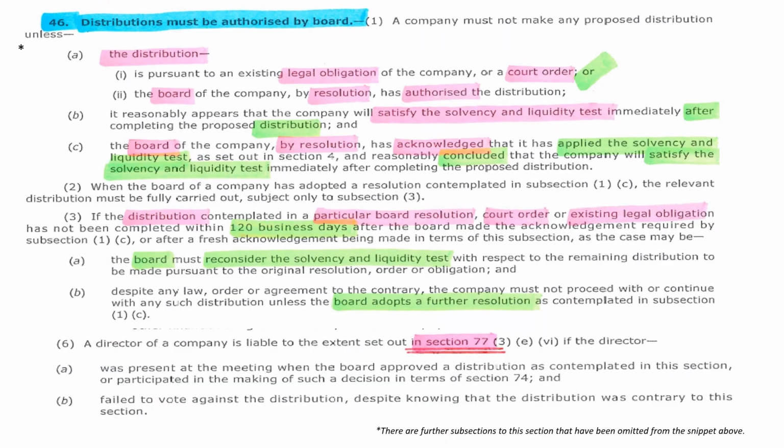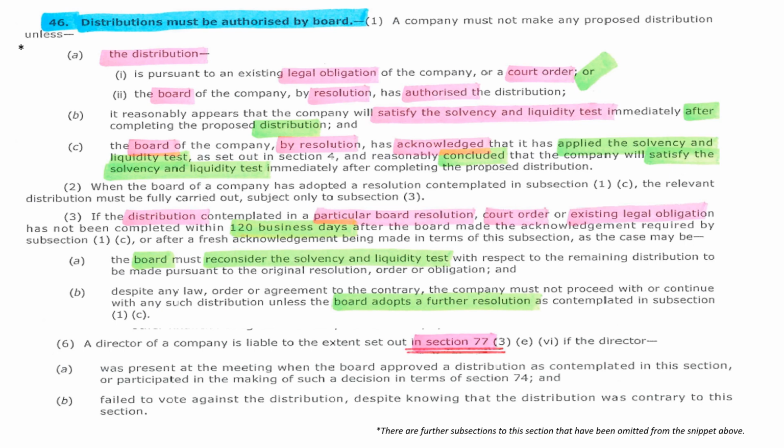A distribution has a defined meaning in the Act. It amounts to a transfer of money or other property to or for the benefit of one or more holders of company shares or another company within the same group of companies. A person receives a distribution by being a shareholder, and examples include dividends, payments instead of capitalization shares, share buybacks, incurring debt for the benefit of a shareholder, or cancelling a debt owed by a shareholder.